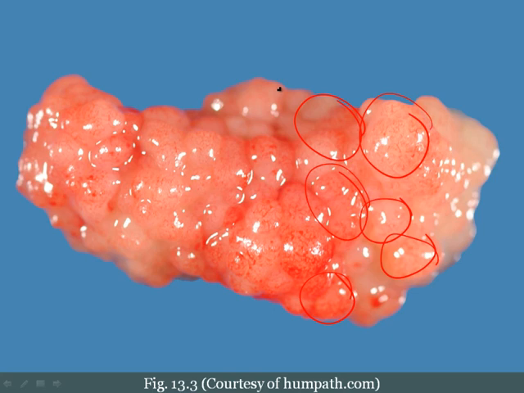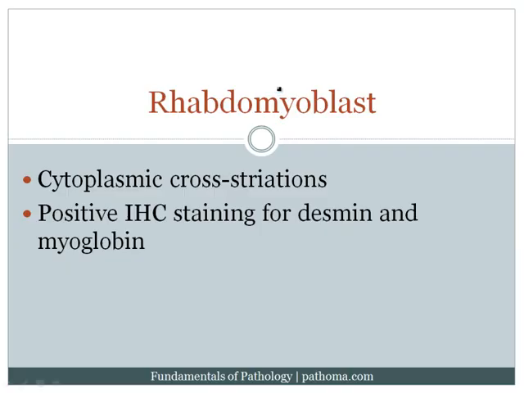Remember that this is a rhabdomyosarcoma, and so the malignant cell in rhabdomyosarcoma is called a rhabdomyoblast. And there are two very important things about the rhabdomyoblast that like to show up on exams. Number one, the rhabdomyoblast has cytoplasmic cross-striations. So they could tell you on examination, for example, that the patient has this mass, a biopsy is performed, and immature cells with cytoplasmic cross-striations are seen.